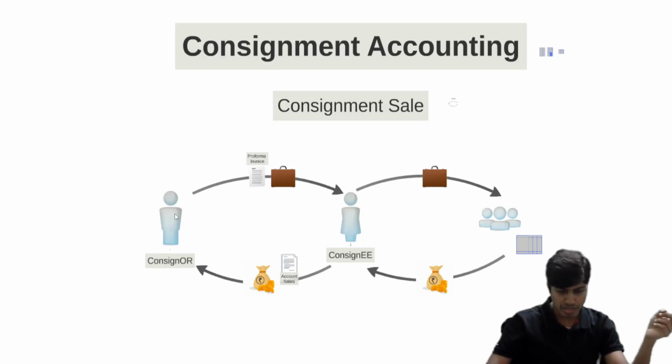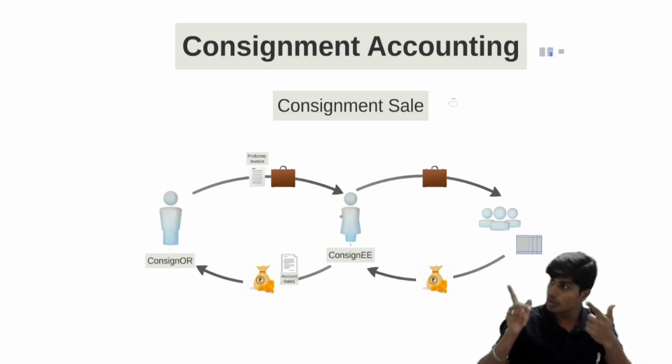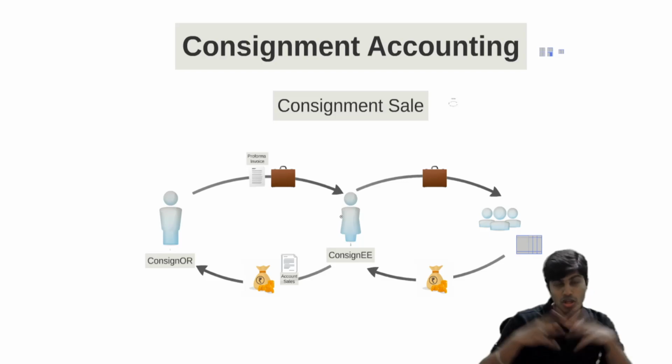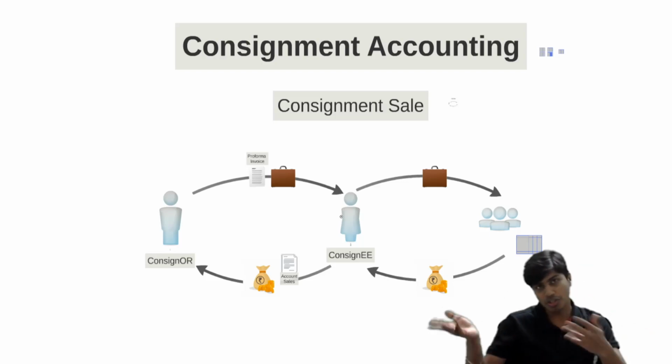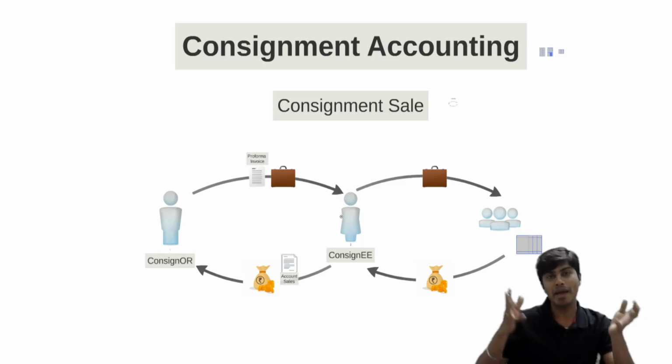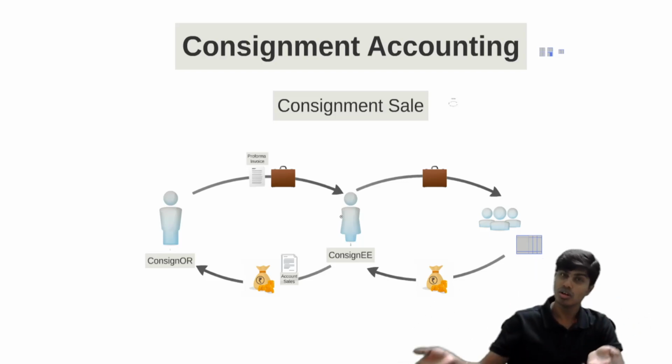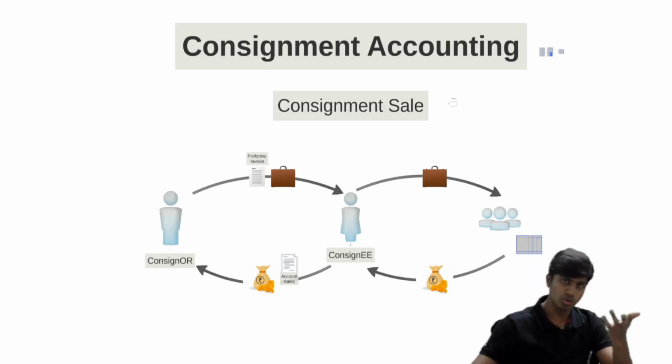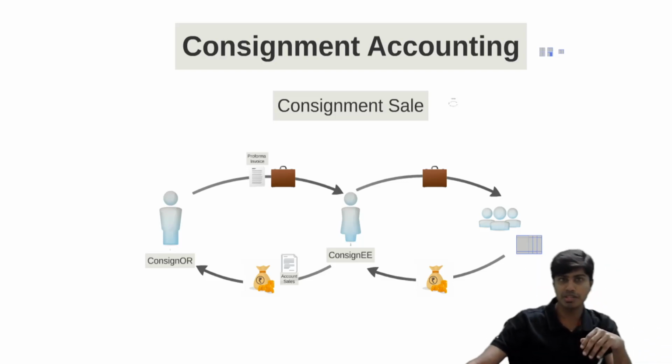For movement of goods from consignor's place to consignee's place, the goods will not just go like that. You pack all the goods and then tell the goods to go to the consignee's place. Goods won't go. You need to pack them, load them, pay for freight, carriage, octroi, transportation, and transit insurance. Once it comes there, you need to pay for unpacking, unloading, carriage, godown rent, godown electricity, watchman's salary, and a lot of other expenses. And later when those goods are sold to the customer, again there is delivery to the customer's place, correct?